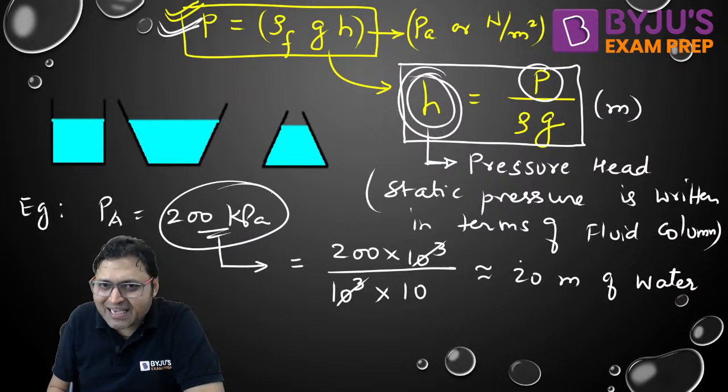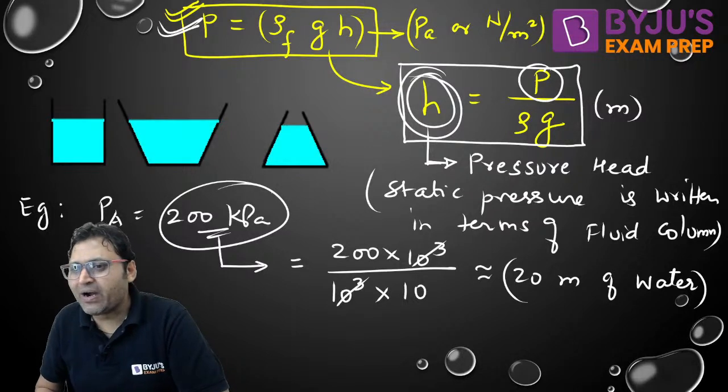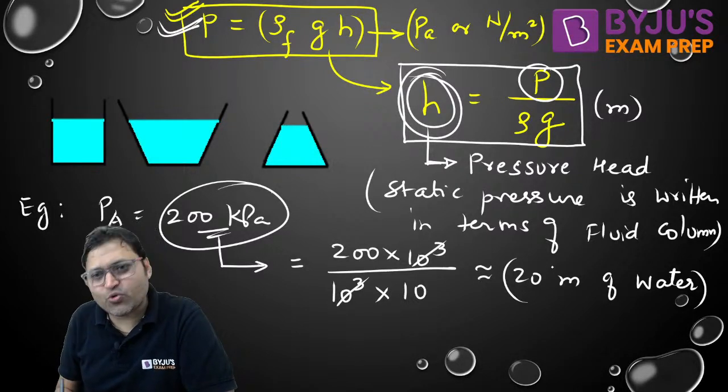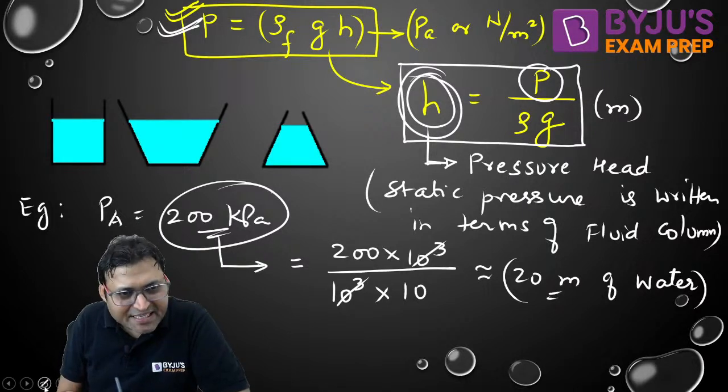200 kilopascal is equivalent to 20 meter of water column. Right? What is the physical significance?